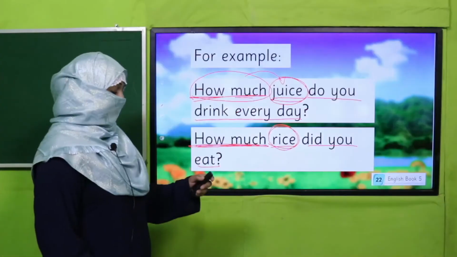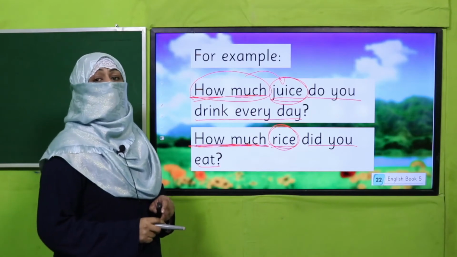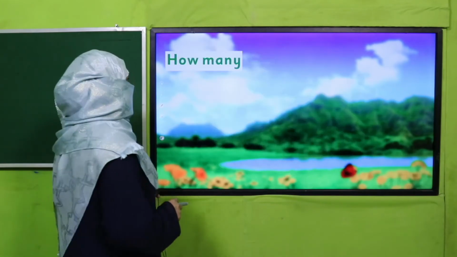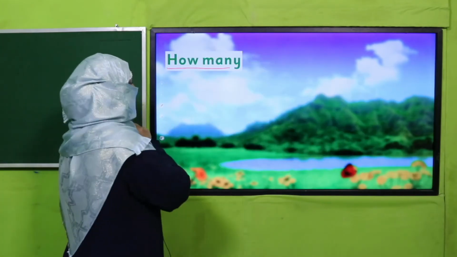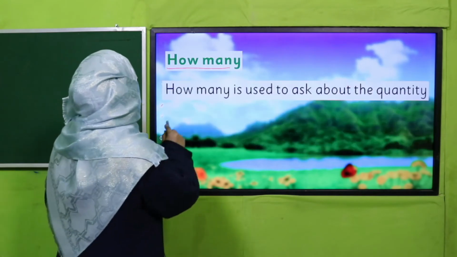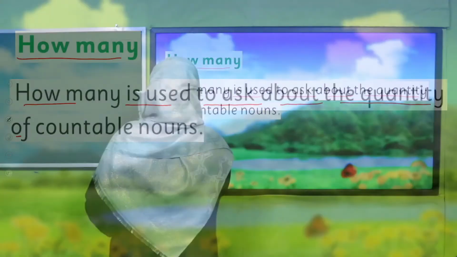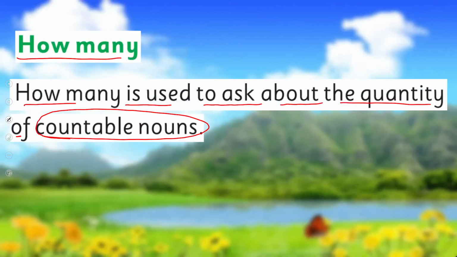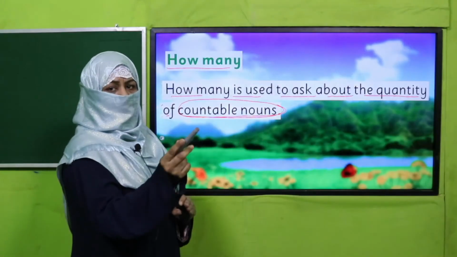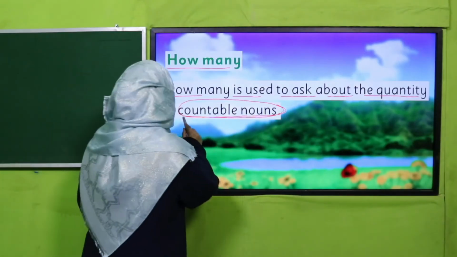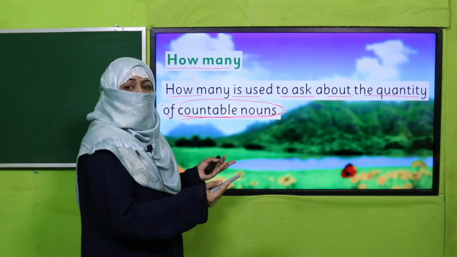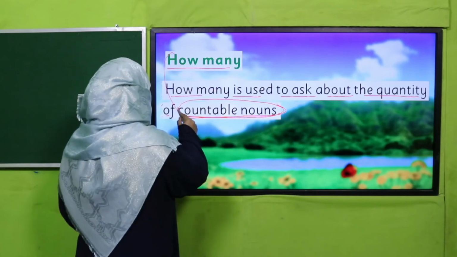Right? And now if I want to inquire about countable, I will use how many. Okay? How many is used to ask about the quantity of countable nouns. First, I will find out is it countable or uncountable. If it is countable and I want to inquire about it, I will use how many.